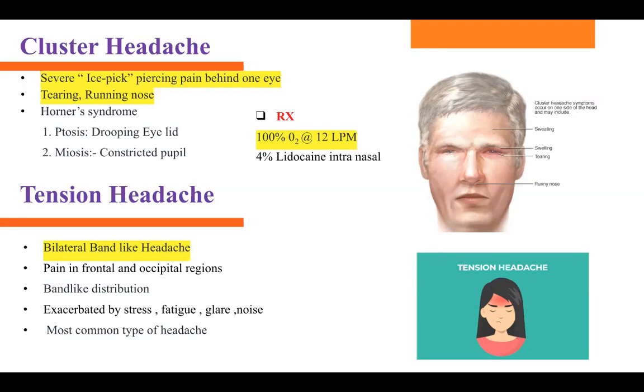It's a band-like distribution. So stress can make this worse, fatigue, noise, all of these. And this is the most common type of headache that everybody may have experienced so far. So that is tension headache. So for tension headache, what kind of treatment? They can take NSAIDs, Tylenol, hot shower, massage, anything, it's gonna help. Especially stress reduction, exercise, yoga, massage, everything's gonna help.